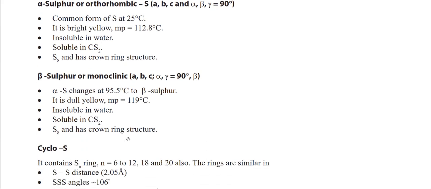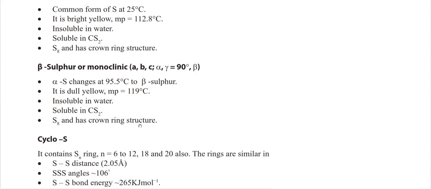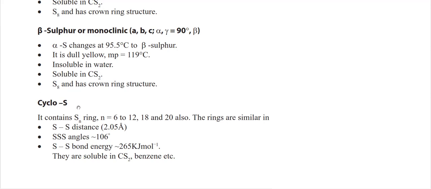Similarly for beta sulfur, a, b, c are the same, and alpha and gamma are 90 degrees, whereas beta is a different angle. Alpha sulfur changes at 95.5 degrees centigrade to beta sulfur, and the color is dull yellow, and the melting point is 190 degrees centigrade. Same as before, insoluble in water, soluble in carbon disulfide, and it has a crown structure. Whereas cyclosulfur means what? It contains Sn, where n is the number of atoms. It may be between 6 to 12, or 6 to 20.